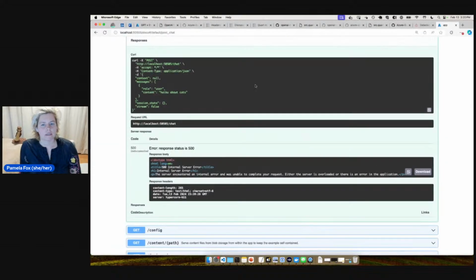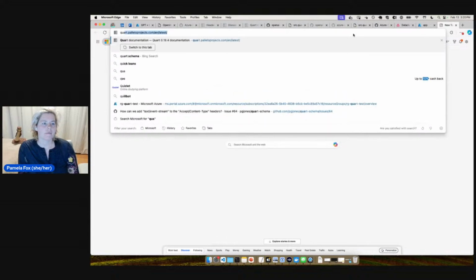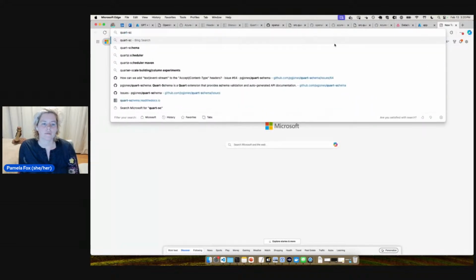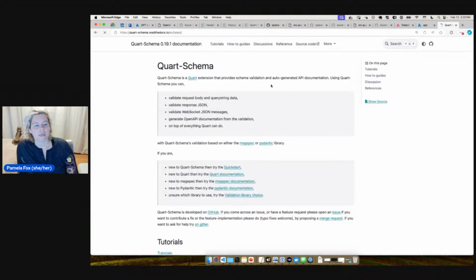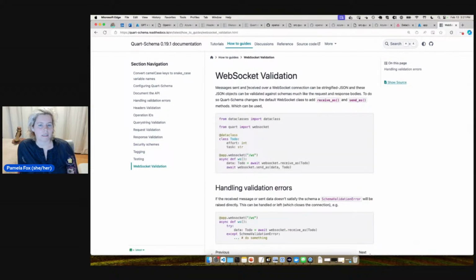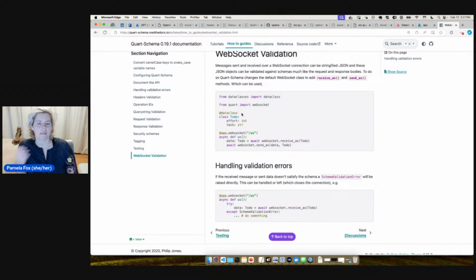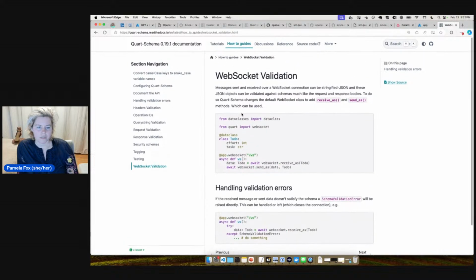I wonder if Quart-Schema talks about what is the right order for your decorators. Let's see. I wonder what they say about WebSocket validation. Because we're not doing WebSockets, but WebSockets is kind of a similar, different kind of HTTP communication mechanism, so I was curious to see what they said.